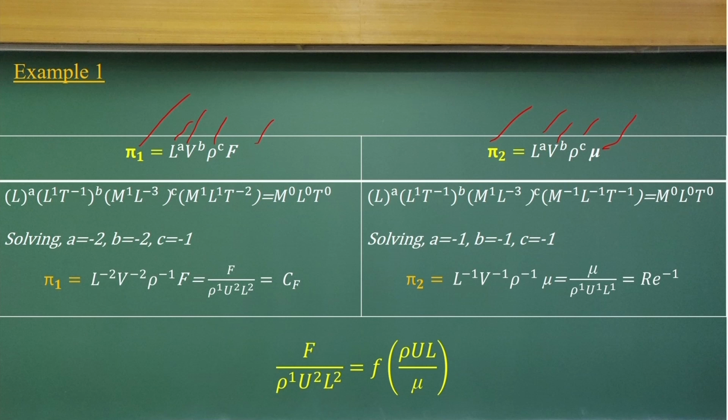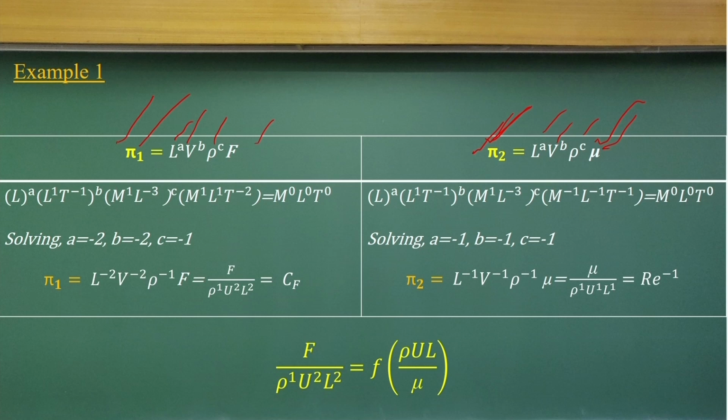I do not know what power exponents of length, velocity and rho will make a non-dimensional form with the force, pi 1, or what power exponents will make a non-dimensional form with length, velocity, density and the dynamic viscosity, pi 2. So now it is easy.